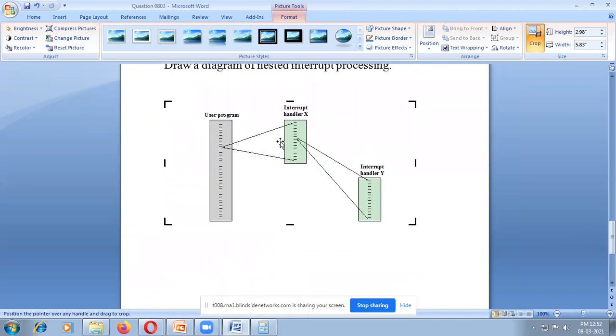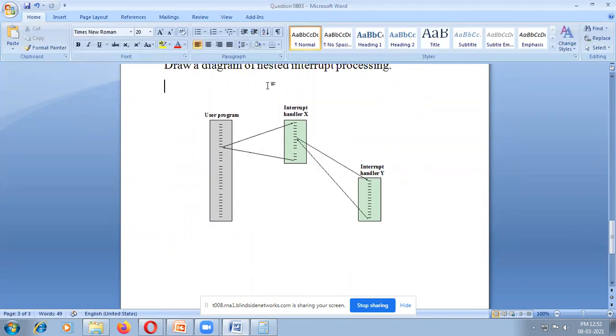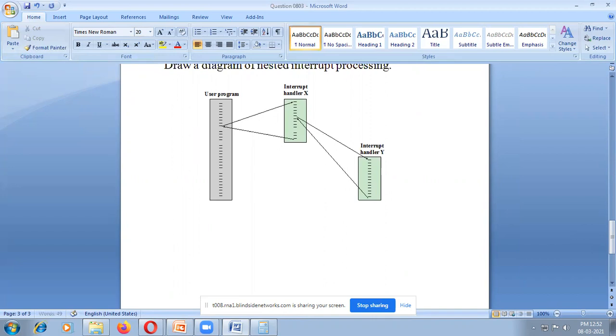So in the user program, we have an interrupt controller X. Within interrupt controller X, you have another interrupt. It will go to Y. After Y is finished, control comes to X. After X is finished, control comes to the main program.